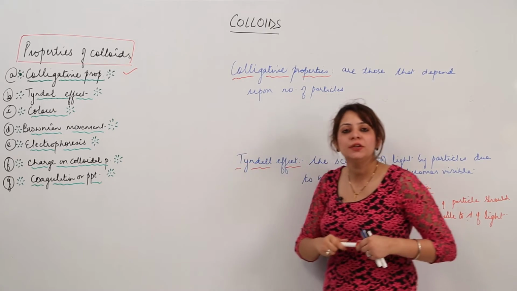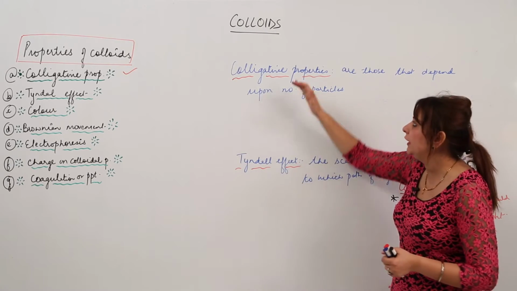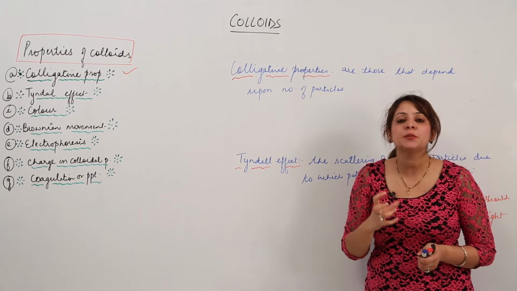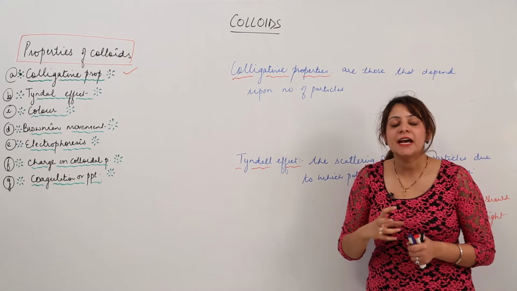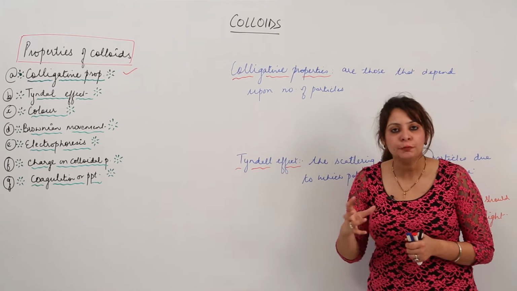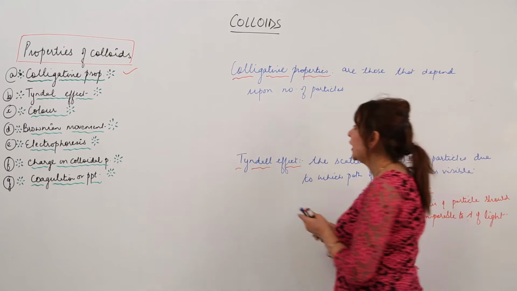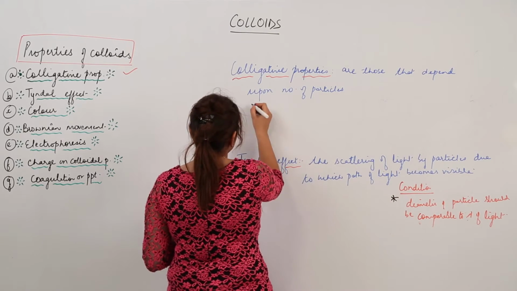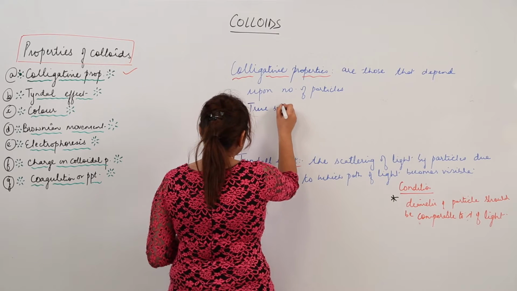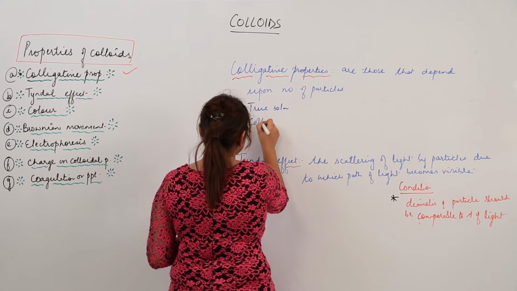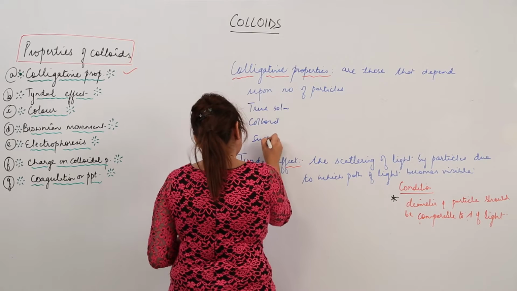As you all know, we did in solutions as well, that colligative properties depend upon the number of particles. Now here, suppose I talk about a true solution, a colloid, and a suspension.